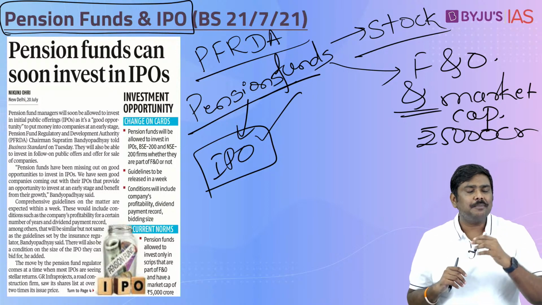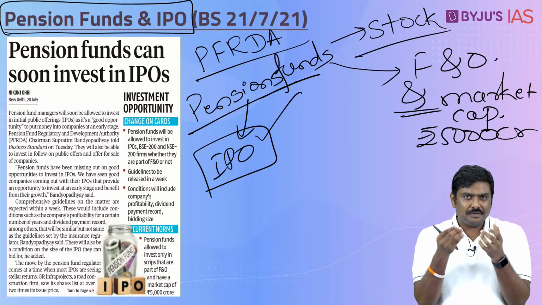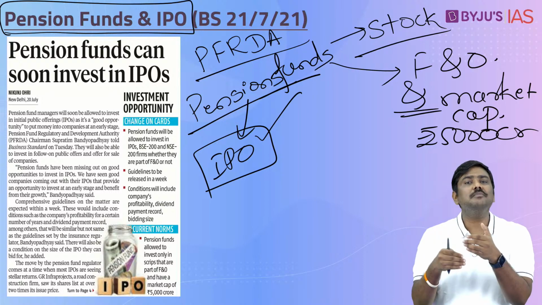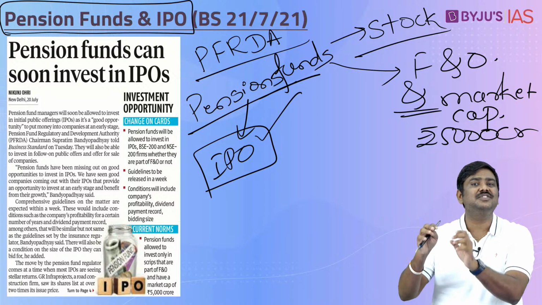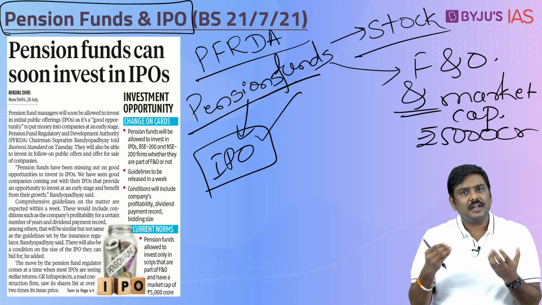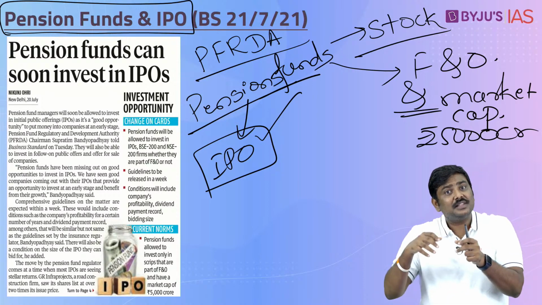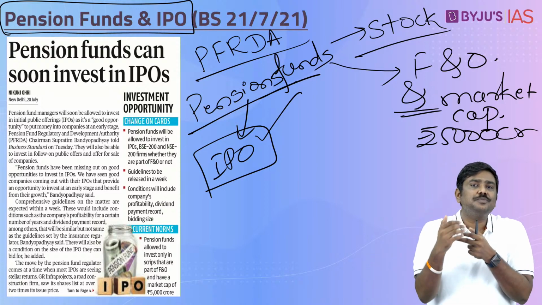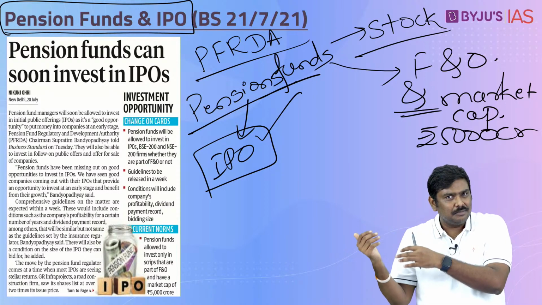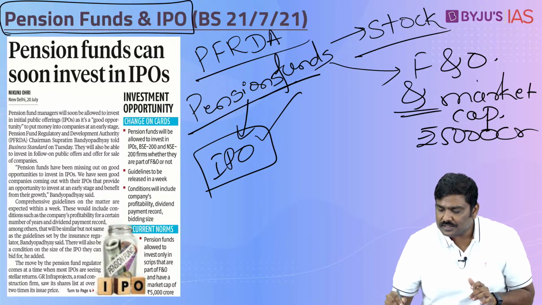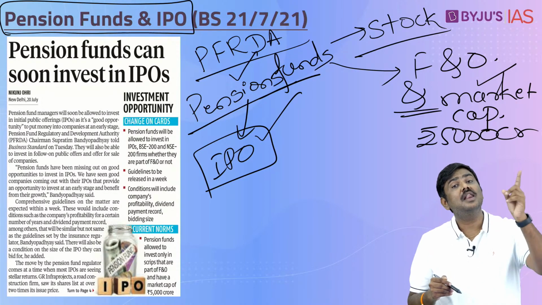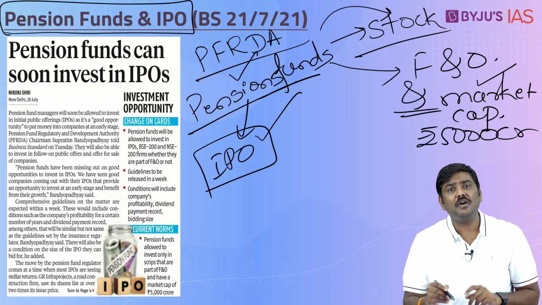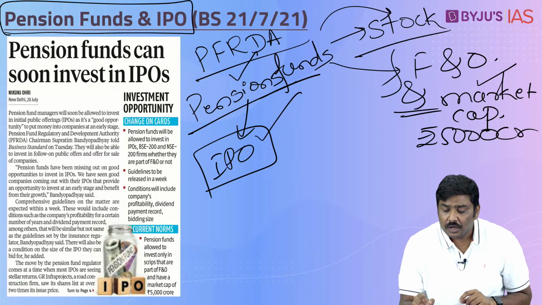And what is market capitalization? Market capitalization is the total market value of the shares issued by a particular listed company, any listed company whose shares are available in the stock market. So, these shares and their present market value will give you the concept of market capitalization. So, right now pension funds are allowed to invest in the scrip of only those companies which satisfy this condition.